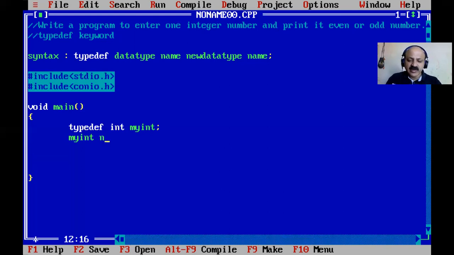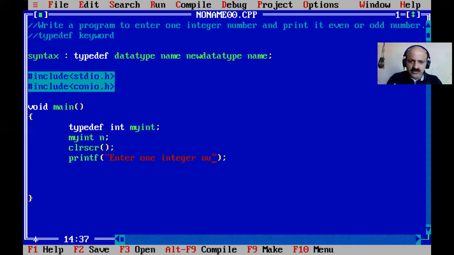Here we enter only one integer number and then scan it. So let us take that: clear screen, and give the message, enter one integer number.